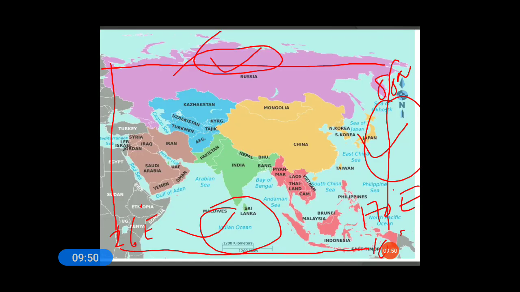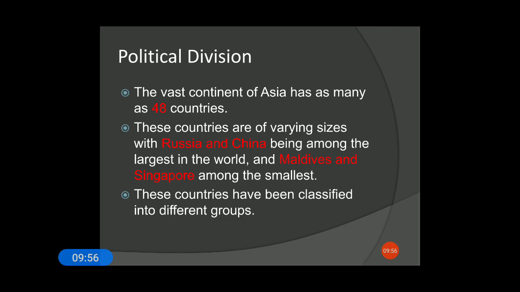Now coming to the next slide, this is the political map of Asia. Let us see some political divisions of Asia. Asia is a vast continent, therefore there are 48 countries in Asia. These countries are of varying size, with Russia and China being the largest. Maldives and Singapore are among the smallest in Asia itself.